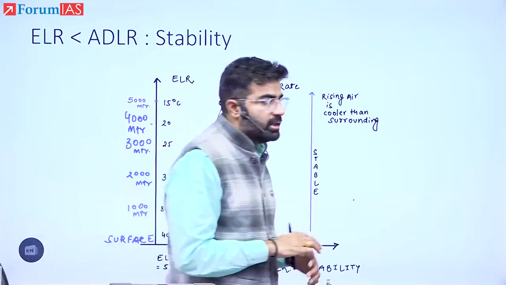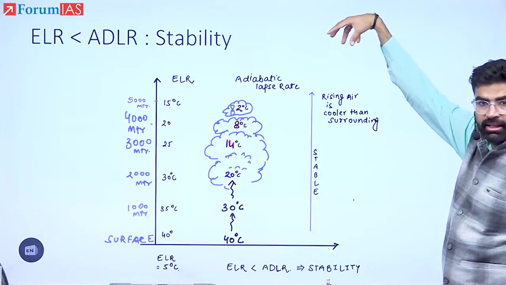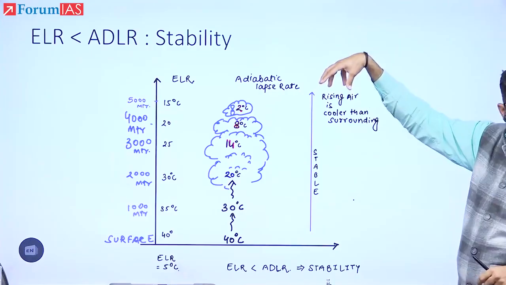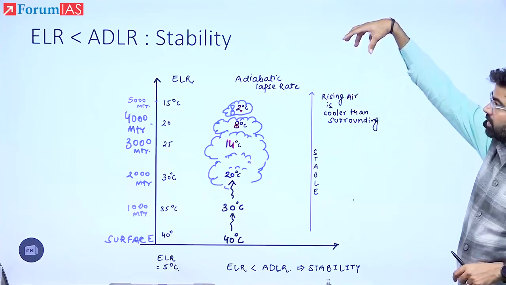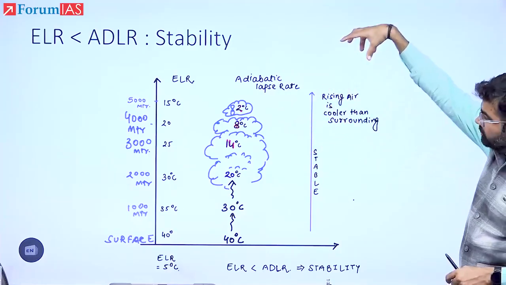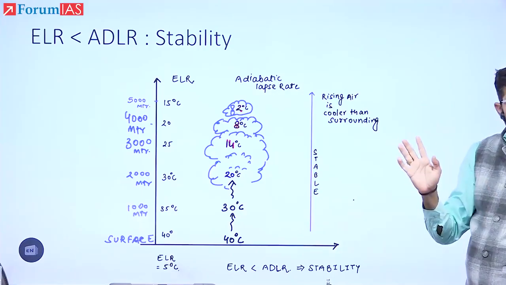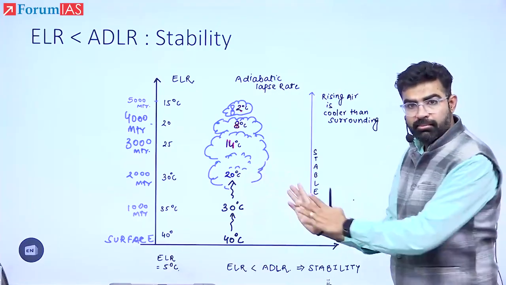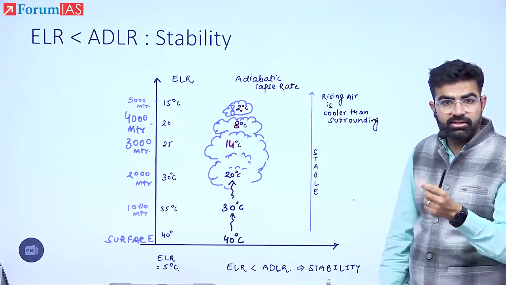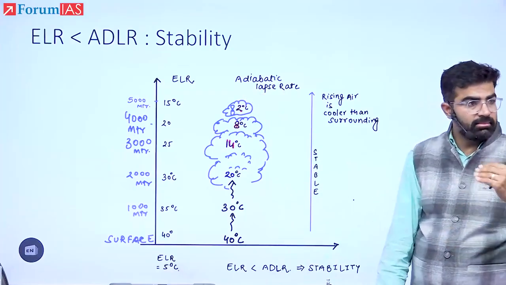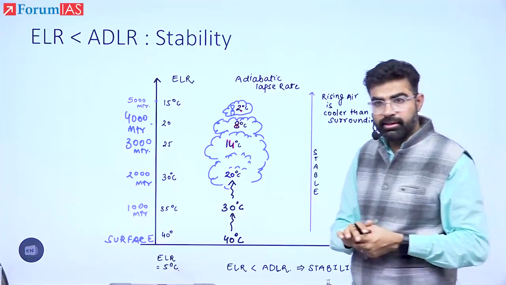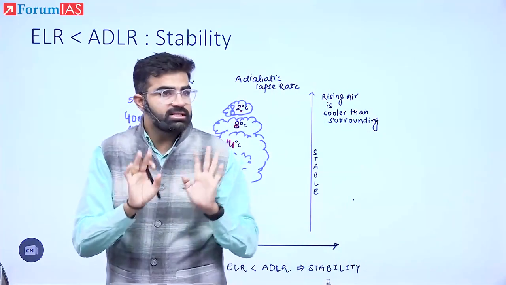Now see here. If the air is coming down, its temperature will increase by 10 degrees C, and that will be known as dry adiabatic lapse rate. So when air is sinking down, there is no concept of latent heat of condensation release. So always its temperature is going to increase by 10 degrees. But when it is rising, its temperature will come down 10 initially. After the latent heat of condensation is released, the temperature will decrease by some lesser rate. That is known as moist or the wet adiabatic lapse rate. Got it? This is only for your prelims. Only this much is required.